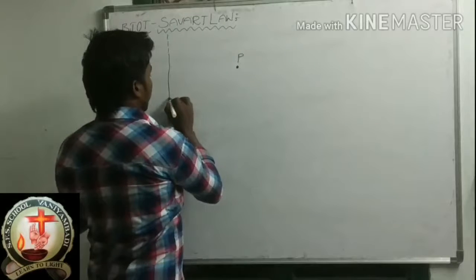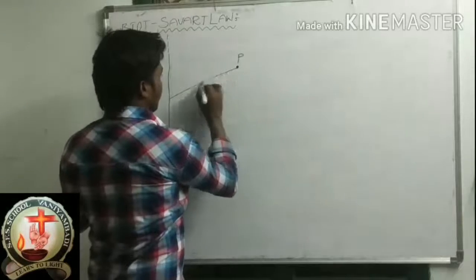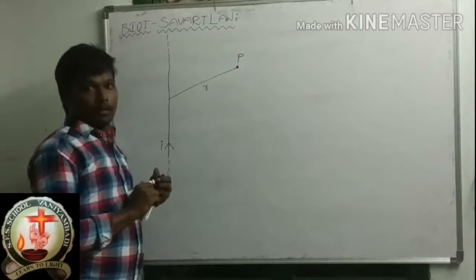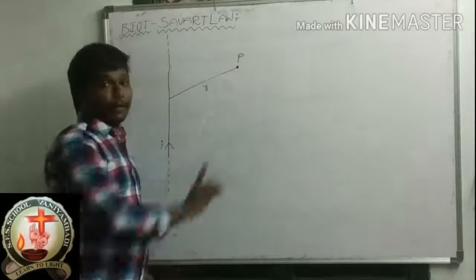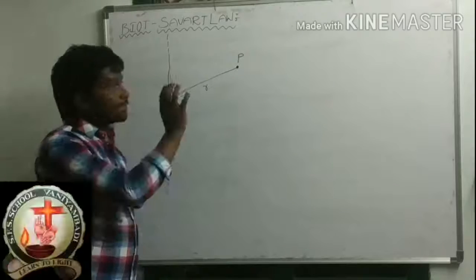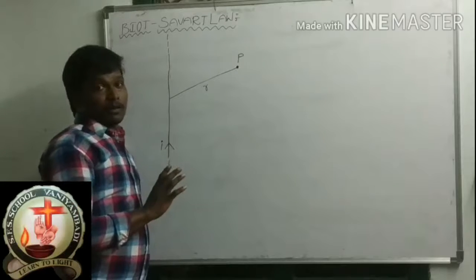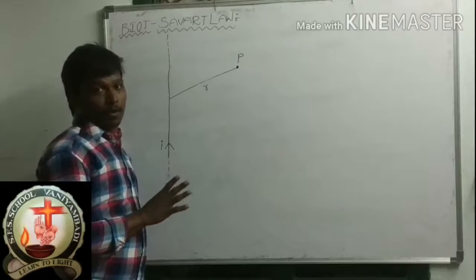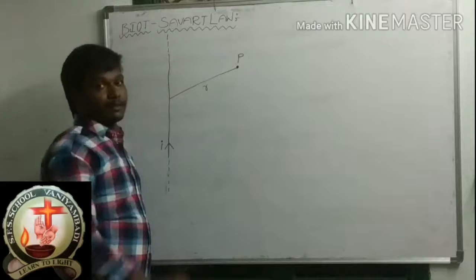So, how much distance? Small r. At this point P, let us find the magnetic field of this electrical wire.